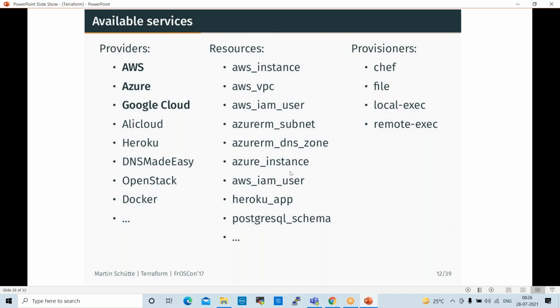So these are the providers, different providers: AWS, Azure, Google Cloud, Ali Cloud, Heroku, DNS, OpenStack, Docker also. Different cloud platforms are there, right? The resources, like in AWS, instance, AWS VPC, these resources we can use. Provisioners support Chef, file, and different provisioners.